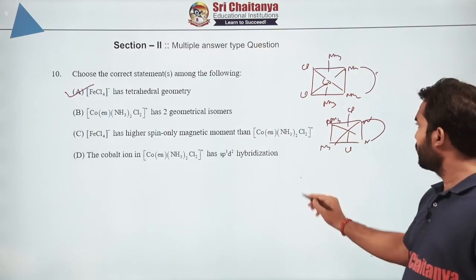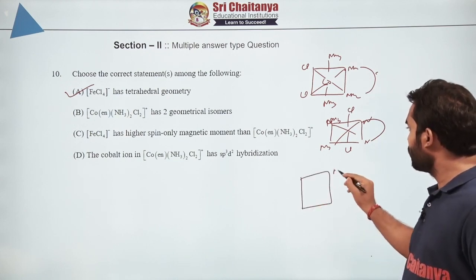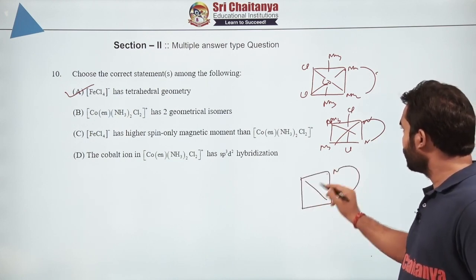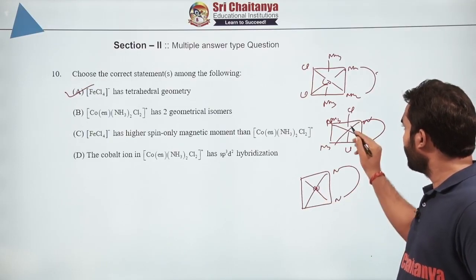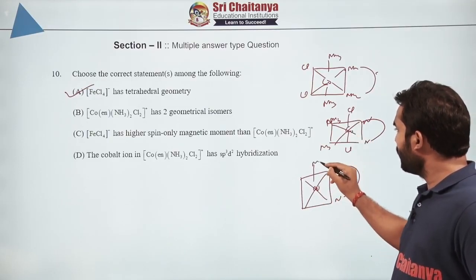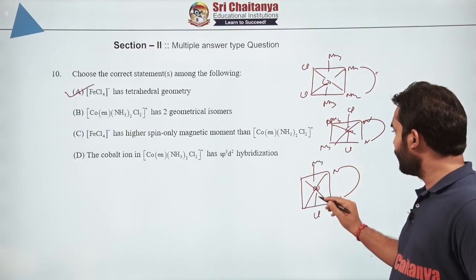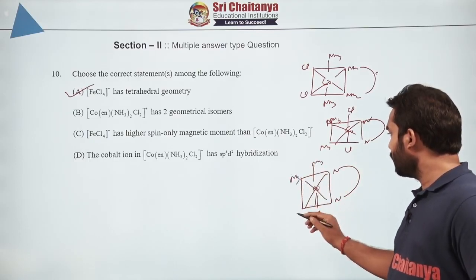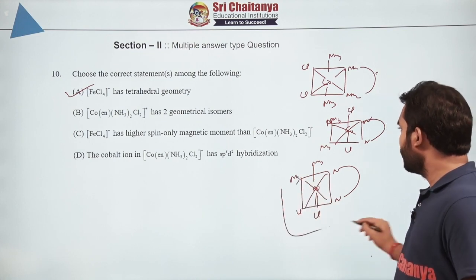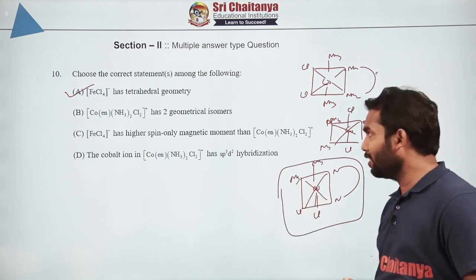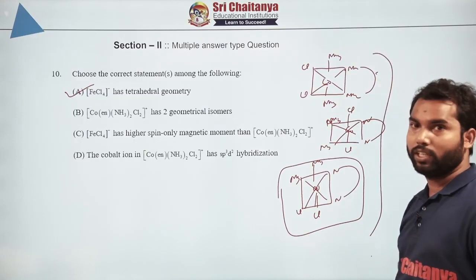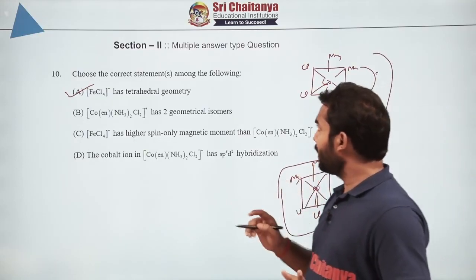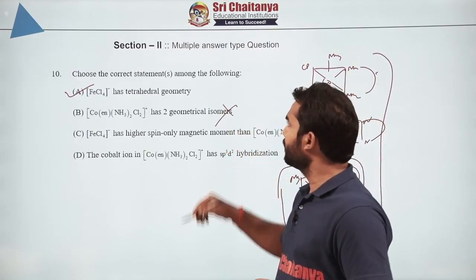Now a third case is also possible, with cobalt at the center and ammonia and Cl at 180 degree and another ammonia and another Cl. So this is also one of the possible geometrical isomers. So the total is basically 3, not 2. I am talking about geometrical isomers. So this is wrong anyway.